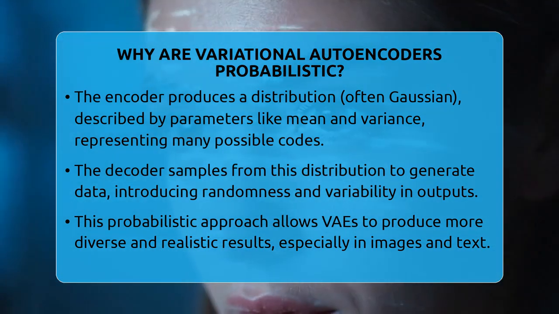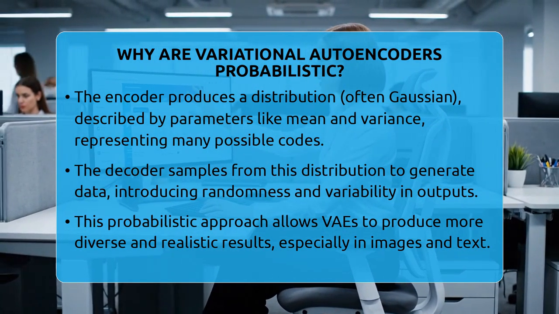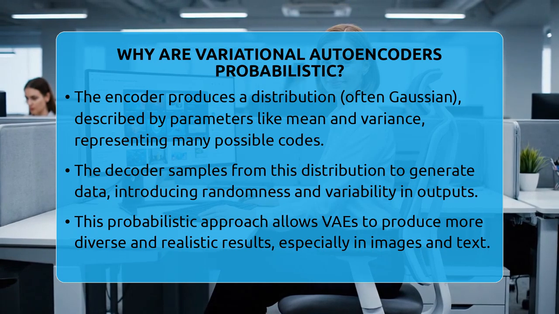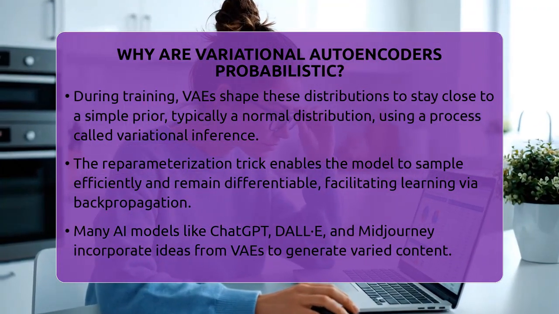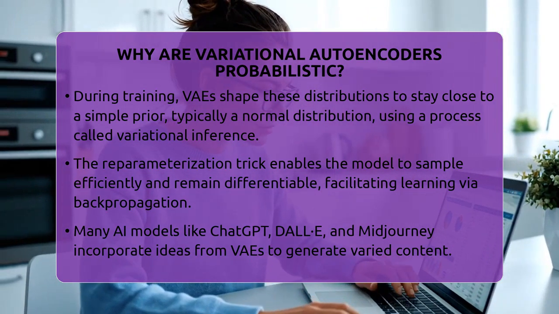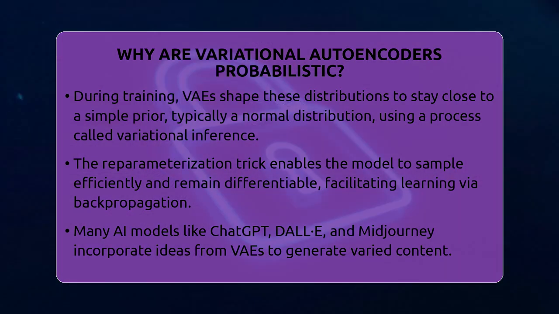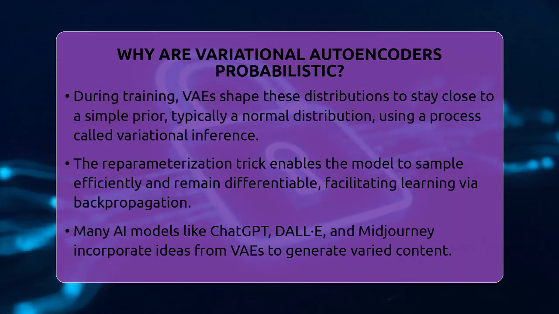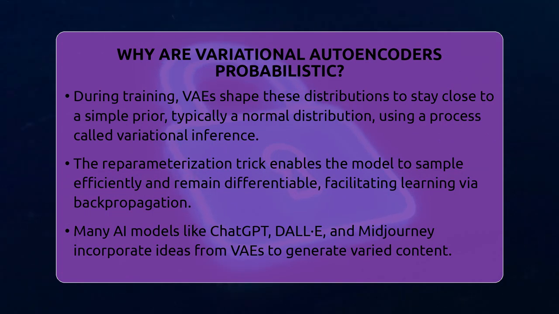During training, the model learns to shape these distributions so they stay close to a known, simple distribution, often a normal distribution. This is done through a technique called variational inference, which helps the model balance how well it reconstructs data with how closely its learned distributions match the prior. A clever trick called the reparameterization trick makes this possible.